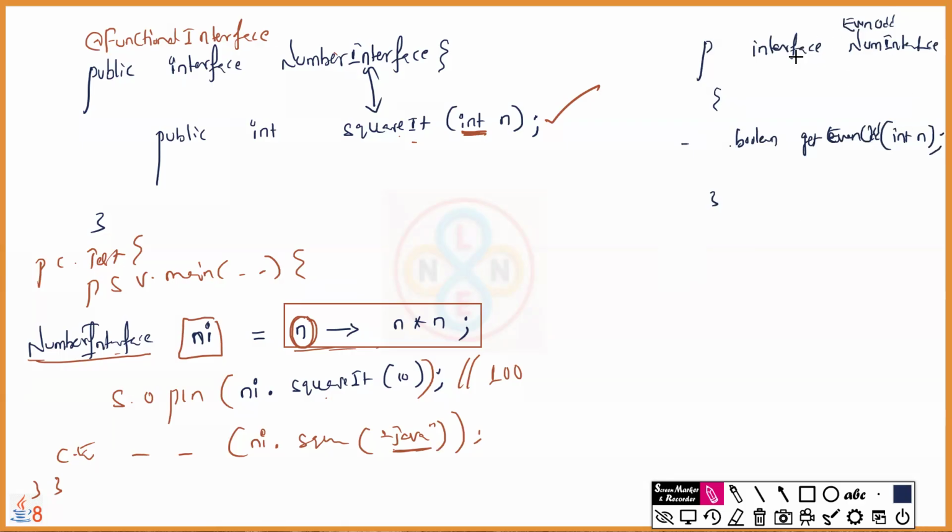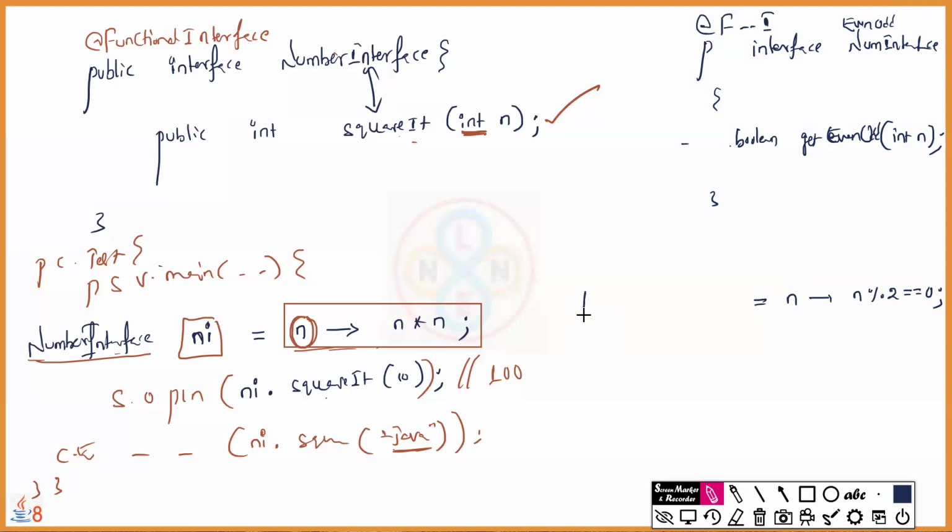Now how to use this function interface in the lambda style? Inside the main method, take a number in any variable: number modulo 2 double equals 0. If yes, true; if no, false. That's the return value. Then we cannot use only lambdas; we have to use them with function interfaces.